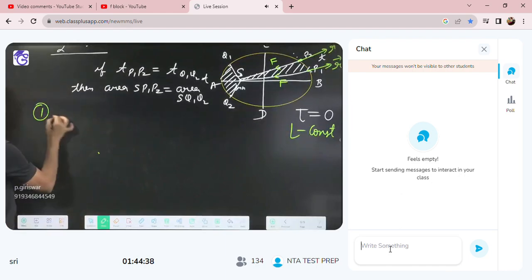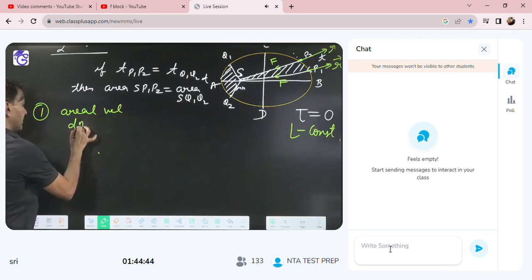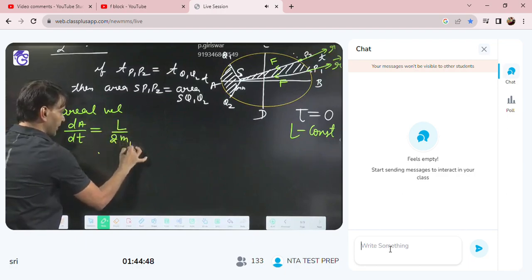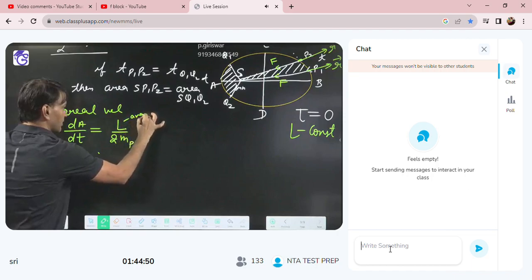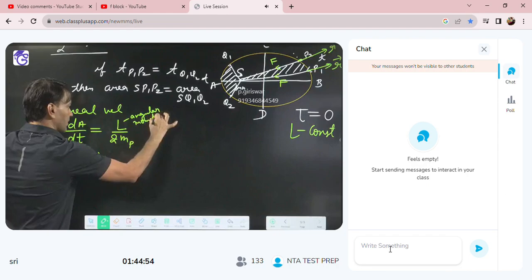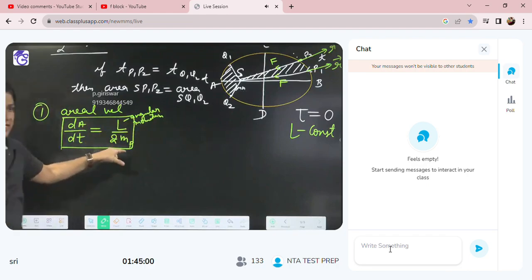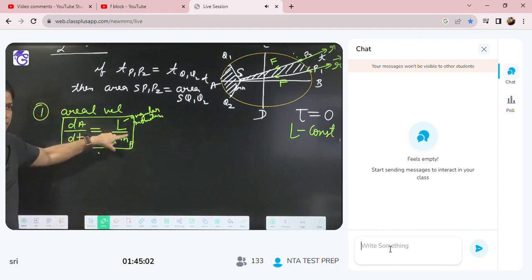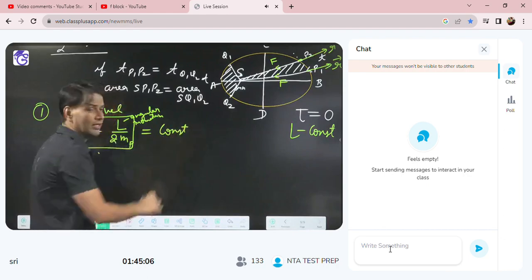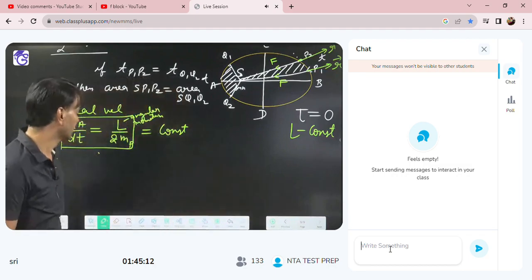So remember that the areal velocity, dA by dt, will come as L by 2 mp, where L is the angular momentum and mp is the mass of the planet. Angular momentum is constant, mass of planet is constant, so that will be constant. That's why you have written areal velocity will be constant.